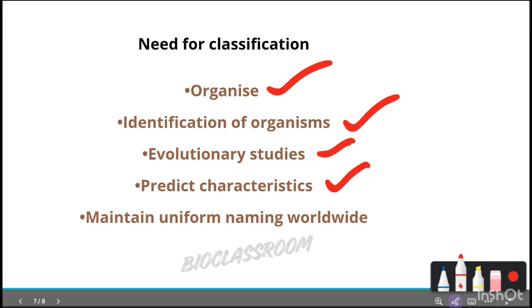And the last point is to maintain uniform naming worldwide. Through identification and then classification, we will be giving nomenclature also, and that is scientifically and universally accepted. So each organism will have a unique name. So these are the needs for classification. It makes it easier to understand and study all the varieties throughout our world.